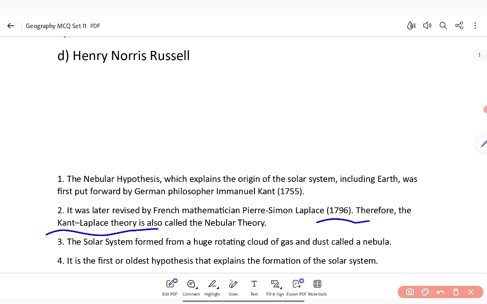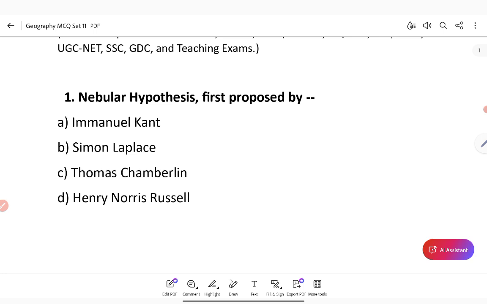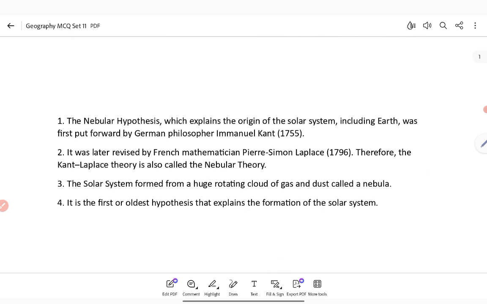As per Nebular hypothesis, the solar system formed from the huge rotating cloud of gas and dust, which is called nebula. In the center of nebula, sun was formed, and in periphery of nebula, other planets, including Earth, were formed. So, nebular hypothesis was first proposed by Immanuel Kant in 1755. So, answer of 1 would be A, Immanuel Kant.